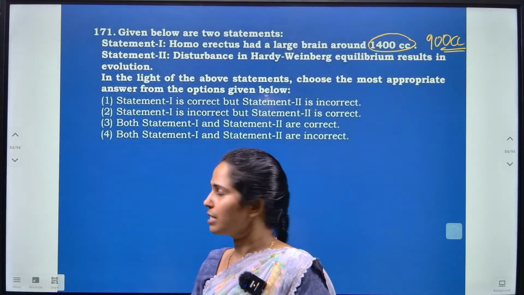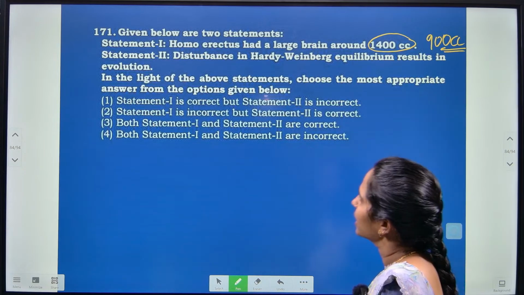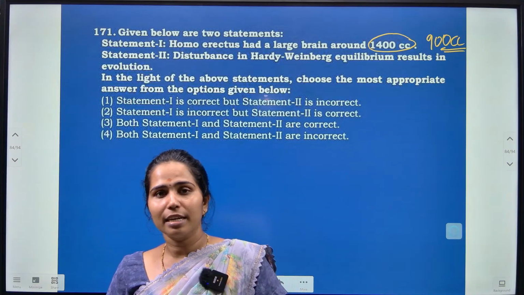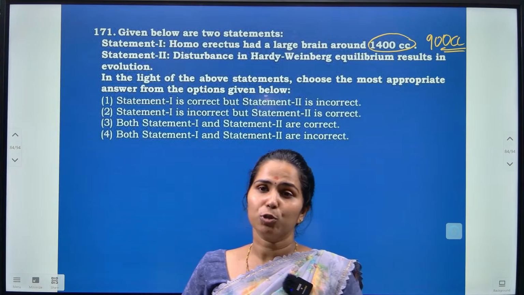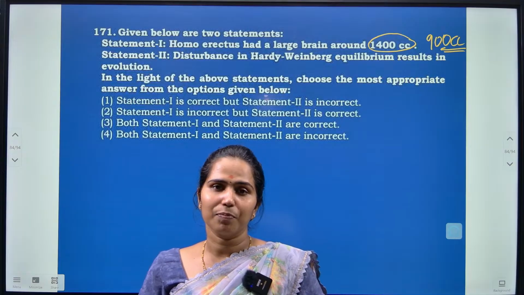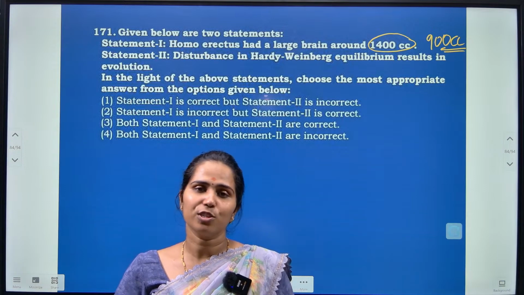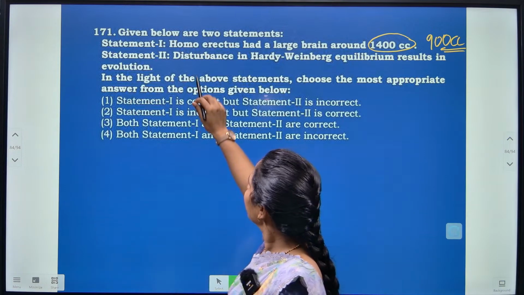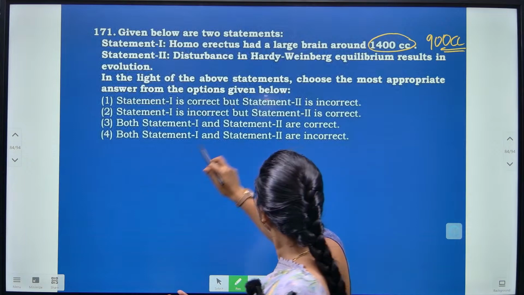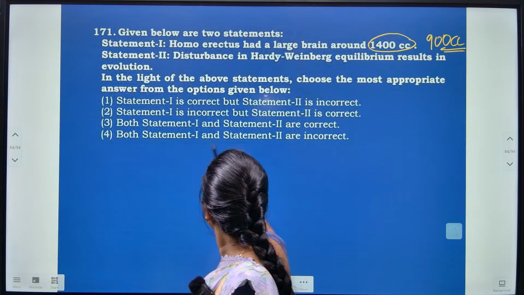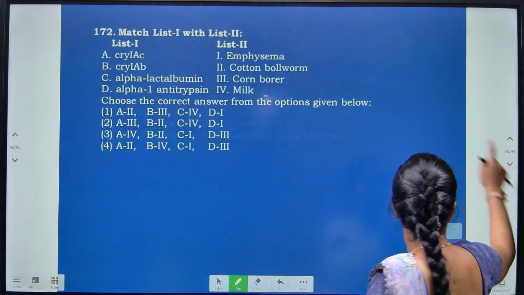And statement 2 states that disturbance in Hardy-Weinberg equilibrium results in evolution. Yes, automatically if there is a disturbance in the Hardy-Weinberg equilibrium, that is (p plus q) the whole square, where the equilibrium should be constant, if there is some defect where the allele frequency is not going to remain constant, then automatically it leads to evolution. So statement 1 is incorrect because of the brain capacity, but statement 2 is going to be the correct statement. So option 2 is going to be the right answer for this.